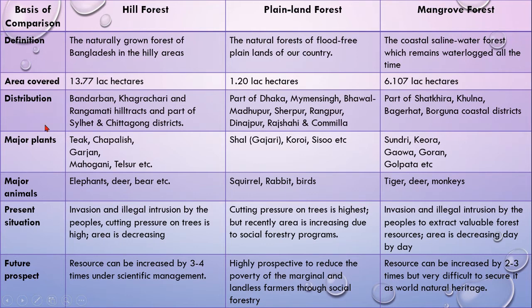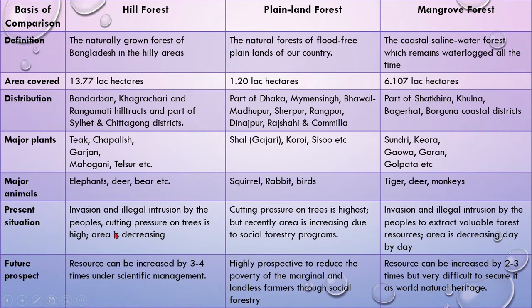Distribution, where is the location: hilly forest in Bandarban, Khagrachari, Rangamati; plainland in Rangpur, Dinajpur, Dhaka, Mymensingh, Rajshahi; and mangrove in Satkhira, Khulna, etc. Major plants: hilly forest has Segun or teak, Chapalish, Garjan; plainland has Shal forest; mangrove has Sundari. Major animals: elephant here, squirrel or rabbit here, Royal Bengal tiger here.